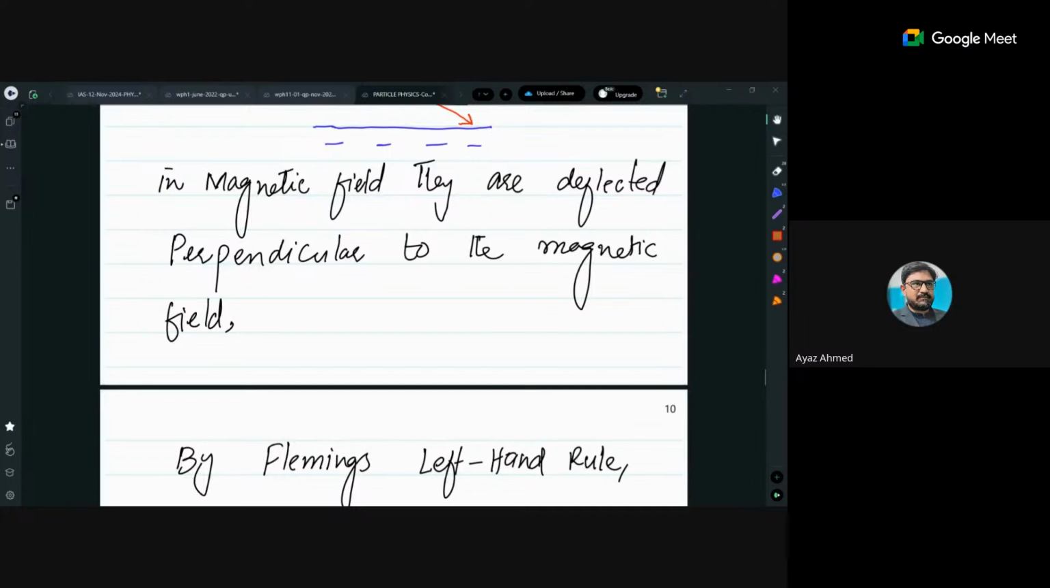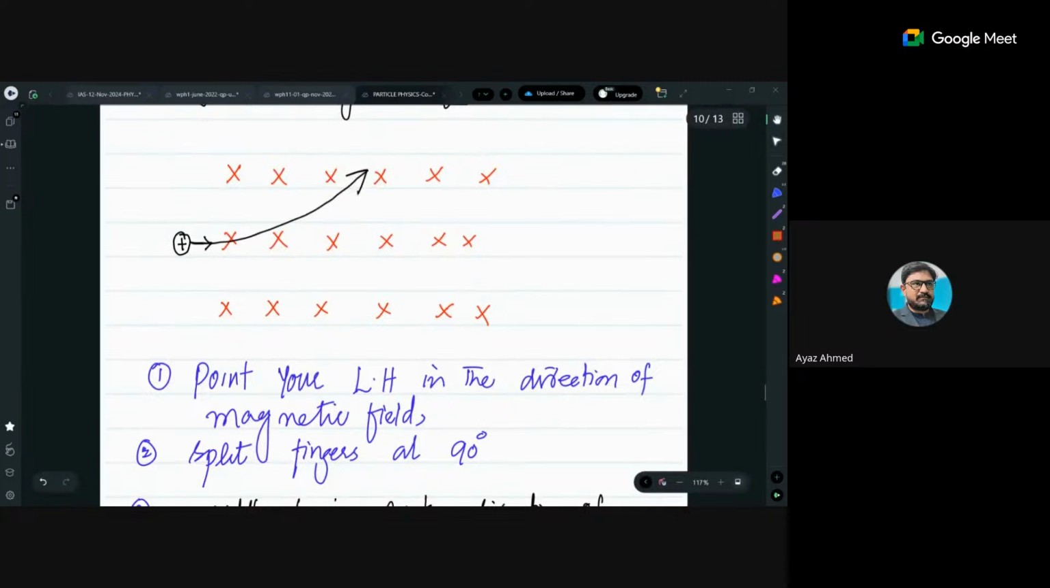I should explain it this way. Point your left hand into the page, with your fingers split at 90 degrees. Your index finger should point in the direction of the magnetic field, your middle finger in the direction of the particle motion, and the thumb will show its deflection. If you apply that rule here, you will be able to understand it. Can you try it, please?